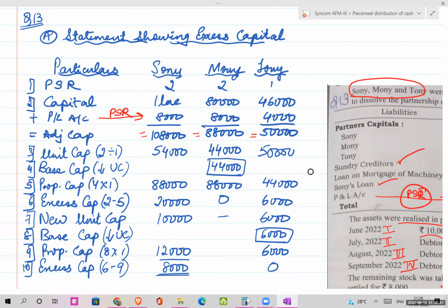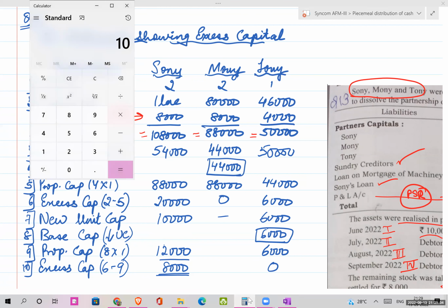Then I will be calculating my unit capital. So how do you get the unit capital? Adjusted capital divided by the respective PSR. So adjusted capital, that is step 2, and PSR is step 1. So it is very simple. 1,08,000 divided by 2, 54,000. Next, 88,000 divided by 2, 44,000. Next, 50,000 divided by 1, 50,000.